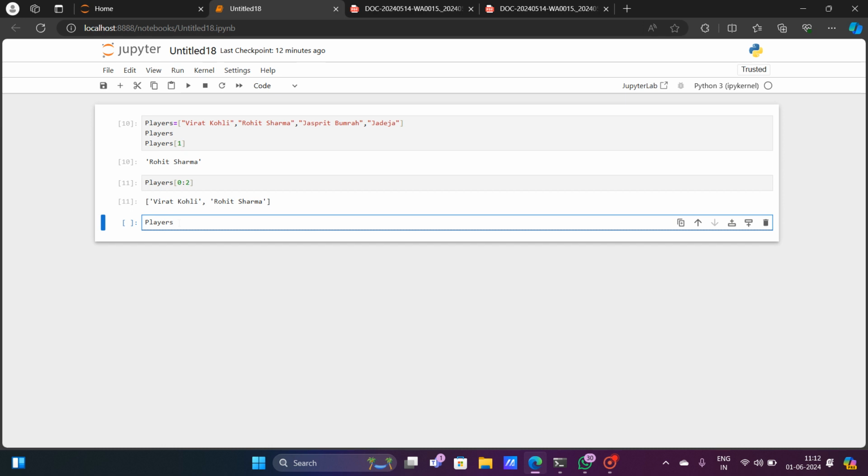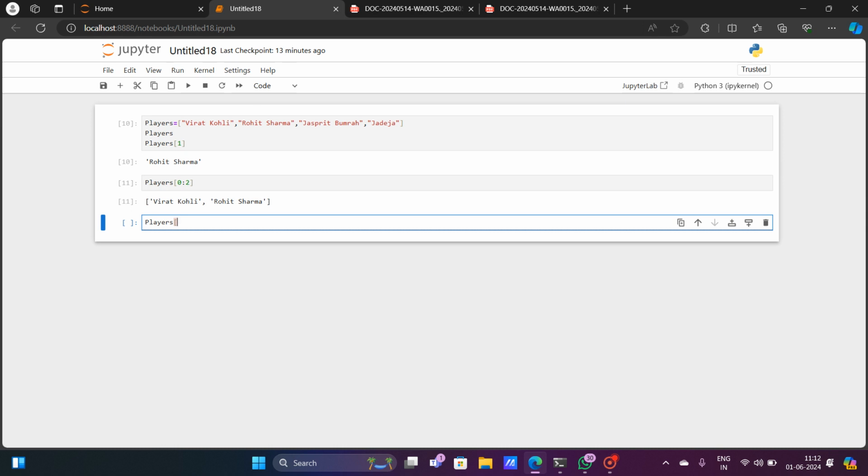So what is the indexing of Jadeja? Indexing of Jadeja is basically 0, 1, 2, 3. 3 is the index of Jadeja. 0 is the index of Virat Kohli, Rohit Sharma 1, Jasprit Bumrah 2, Jadeja is 3. So if I want to change the element at the index of Jadeja, then what can I do? At first, I have to give the index of Jadeja within the third bracket. At first, I am assigning the name of the variable.